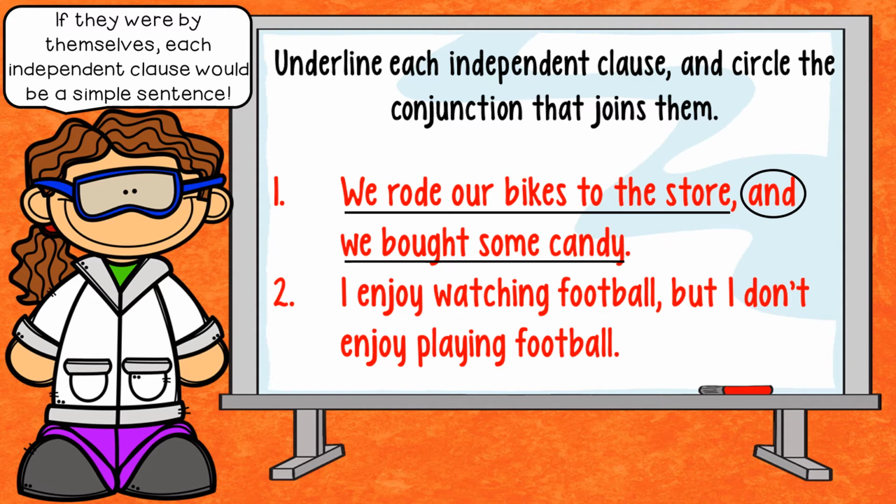Let's look at the second one. I enjoy watching football. I could put a period there, and that is a very simple statement, right? It's an independent clause. I don't enjoy playing football. Well, that is also an independent clause. That would be a sentence that I could put all by myself. But I'm going to put them together and make a big sentence. I'm going to make myself sound as smart as I really am. I enjoy watching football, but I don't enjoy playing football. So I have two complete thoughts separated by a conjunction.